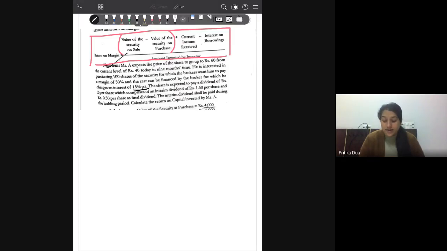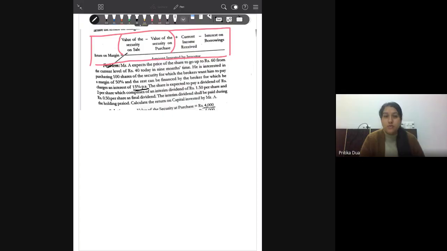Now the share is expected to pay a dividend of rupees 2 per share, which comprises an interim dividend of 1.50 and 0.50 as final dividend. One more point has been added, that it is only the interim dividend that shall be paid during the holding period.